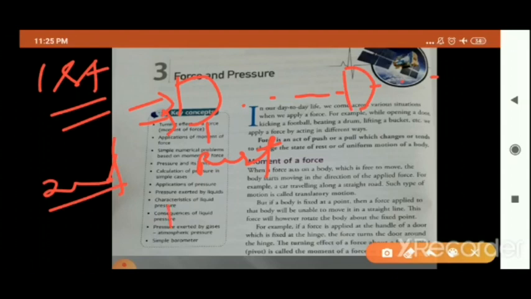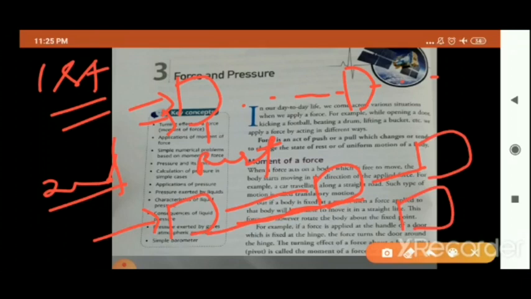Suppose any body is in uniform motion, means that body is moving with uniform speed, and you apply force on that body. Then what will happen? Either that body will stop after applying the force, or its speed gets slowed down, or its speed may change with time. So there are two things which can happen on the act of the force.